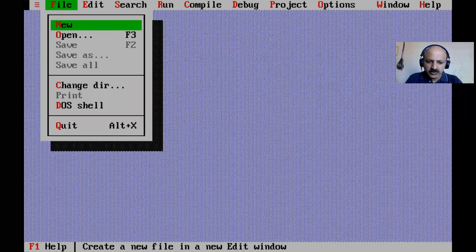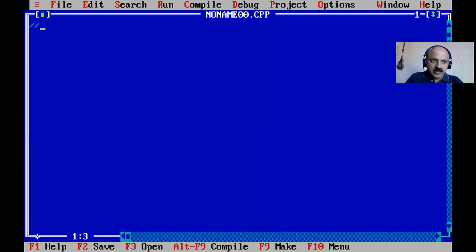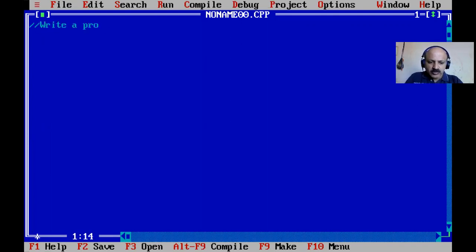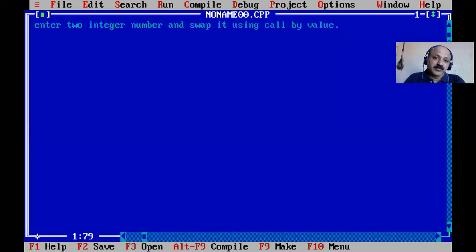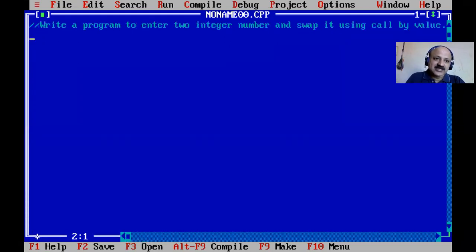Alt F file menu, taking new file. And here our goal: write a program to enter two integer numbers and swap them using call by value. So yes, call by value does not swap because it only passes the value.